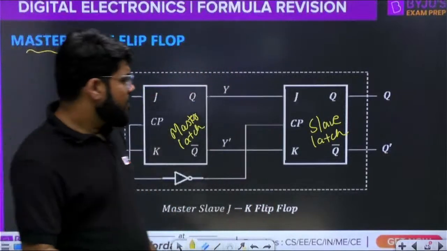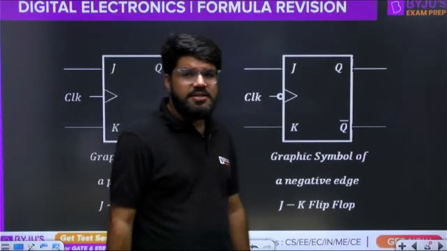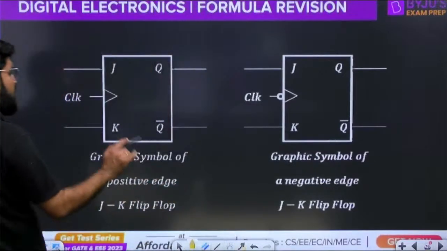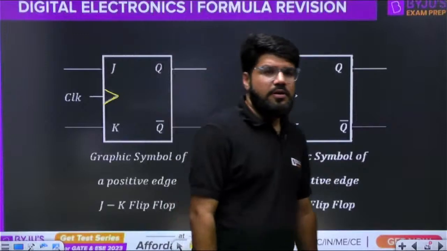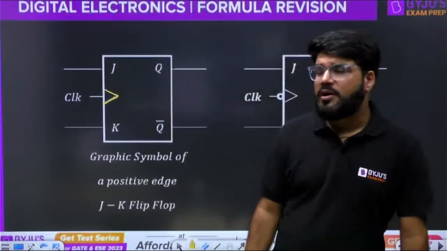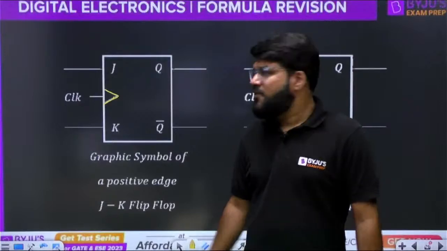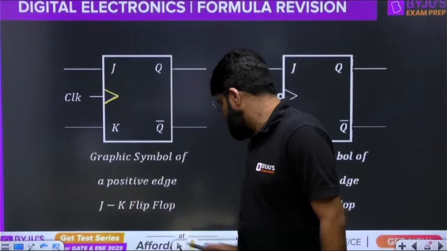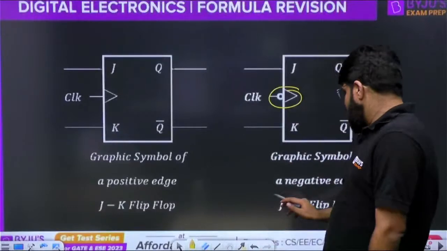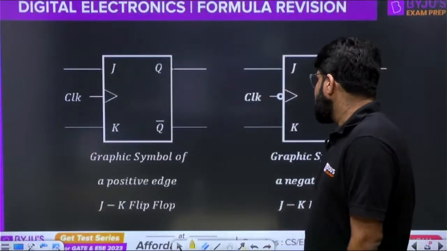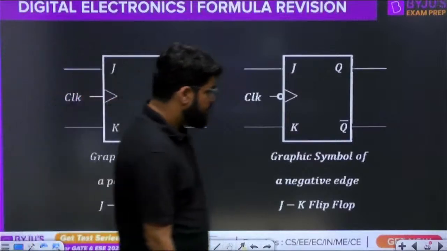Okay, now the graphic symbol slightly changes. If it is an edge triggered device, we use a triangle at the clock input. The triangle at the clock input represents that it is an edge triggered device. It is a flip-flop. If it is only a triangle, it is positive edge triggered. If it is a triangle with a bubble, it is complemented, negative edge triggered.